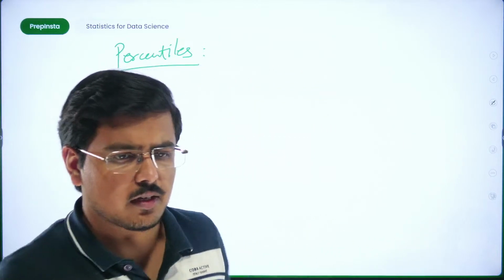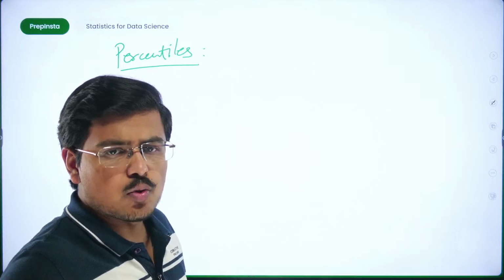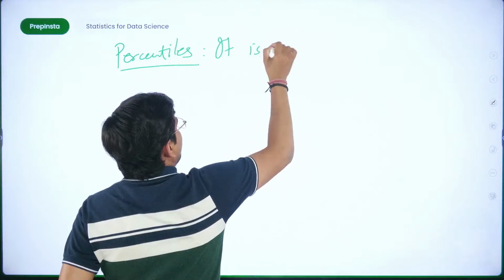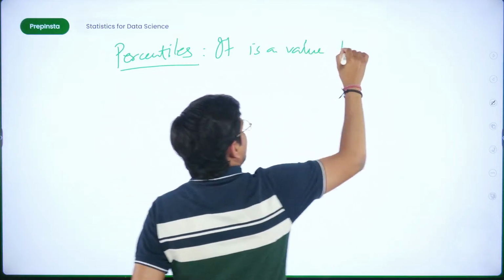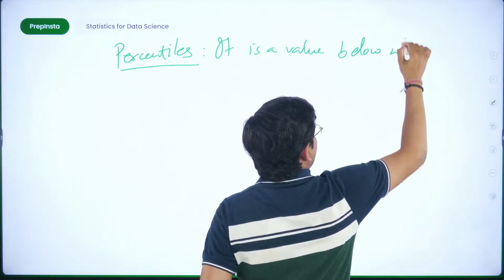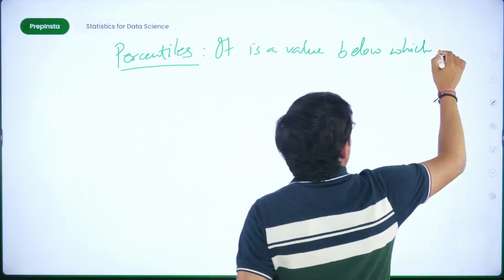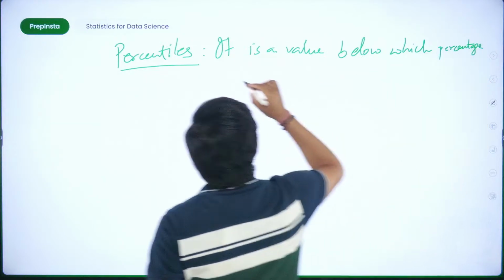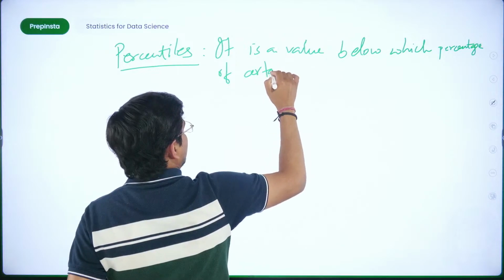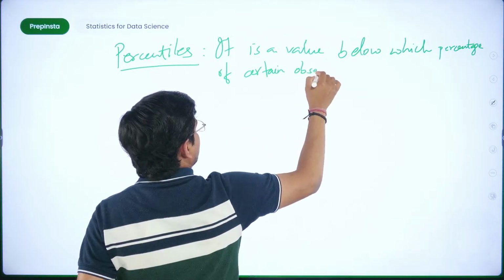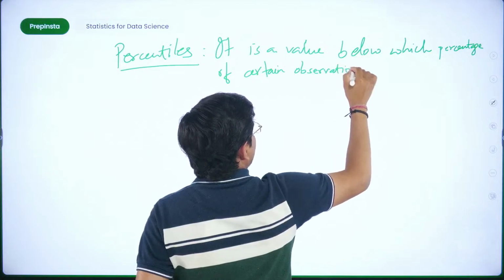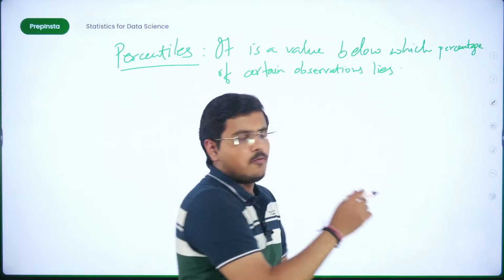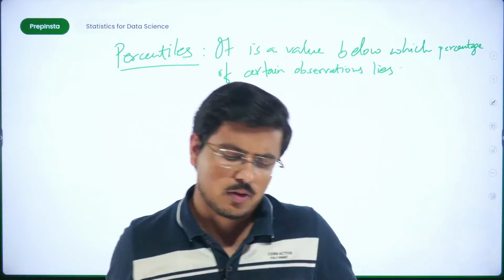Guys, let's concentrate on studying. So I'm writing the percentile definition again. It is a value below which a certain percentage of observations lie. So basically it is a value below which a certain percentage of values of a data set lie.